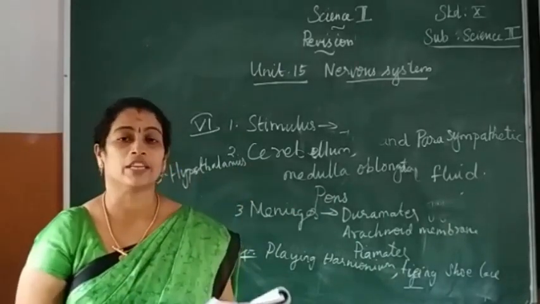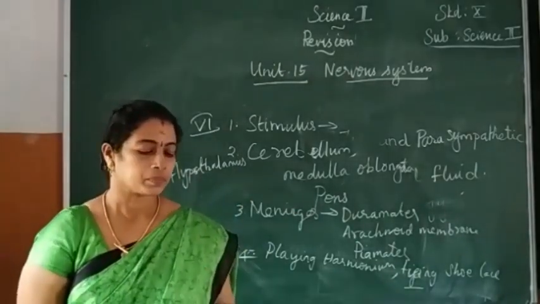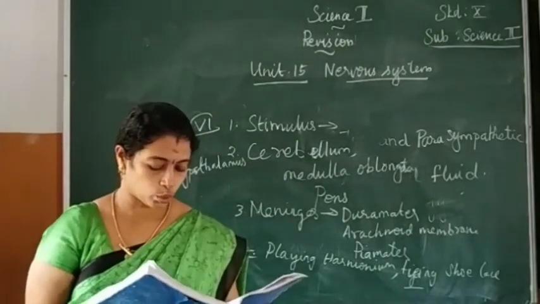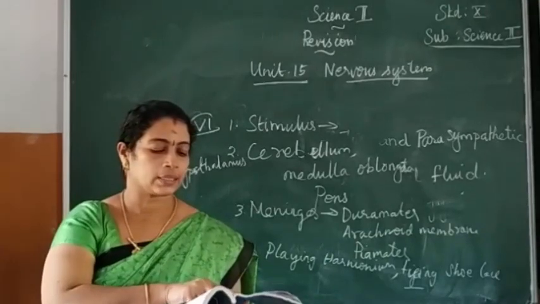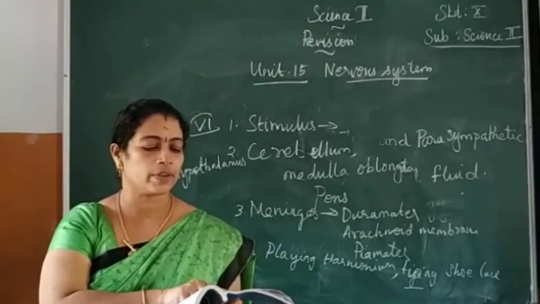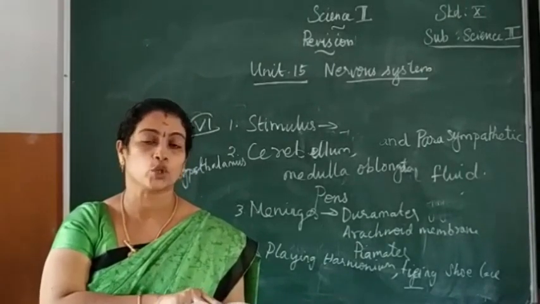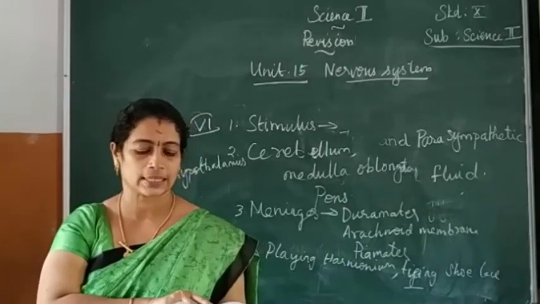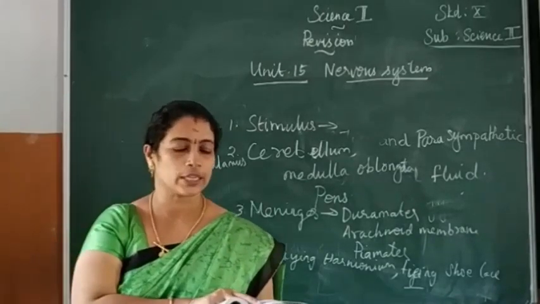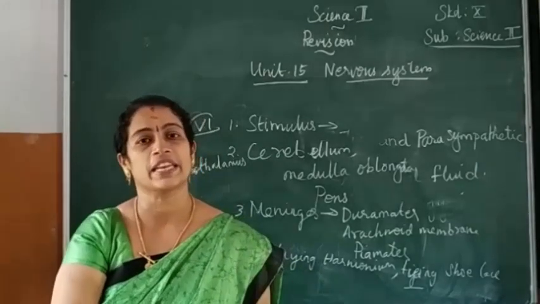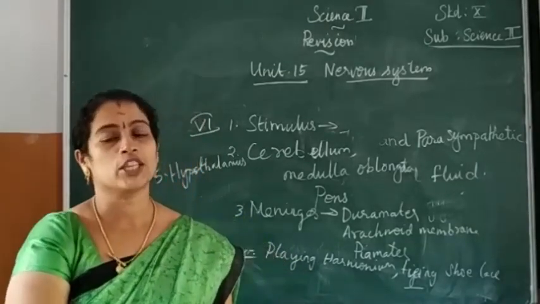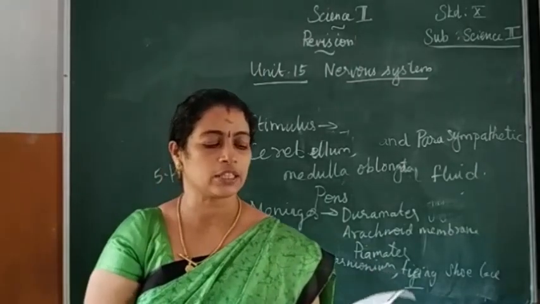The next one, define reflex arc. Page number 224, right side, first paragraph. The pathway taken by nerve impulse to accomplish reflex action. That's the answer. What is reflex arc? A path taken by nerve impulse to accomplish reflex action is known as reflex arc.